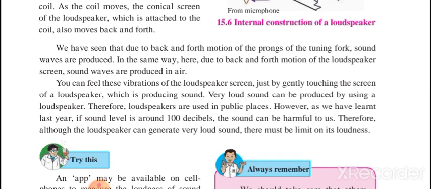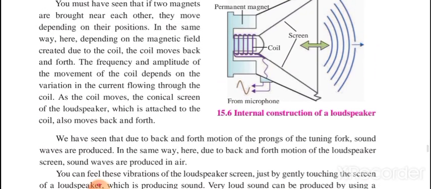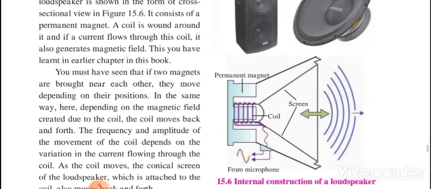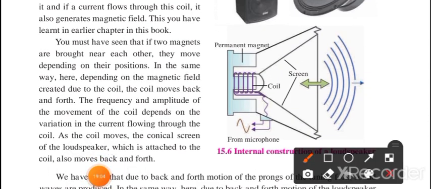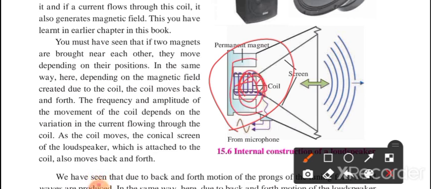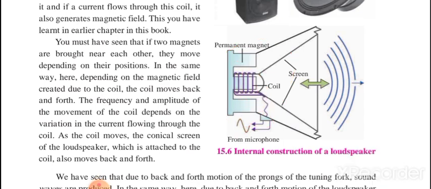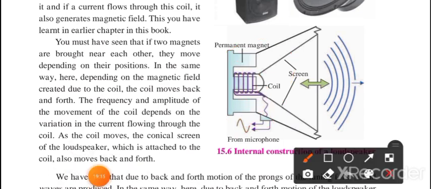So we should stay within the limit of sound. I hope you have all understood this construction. There is nothing more to it. This is the magnet and the coil is attached with this magnet, and when we pass a current through this coil, the wire also creates a magnet.